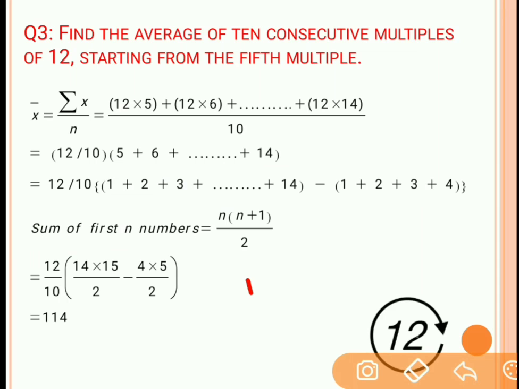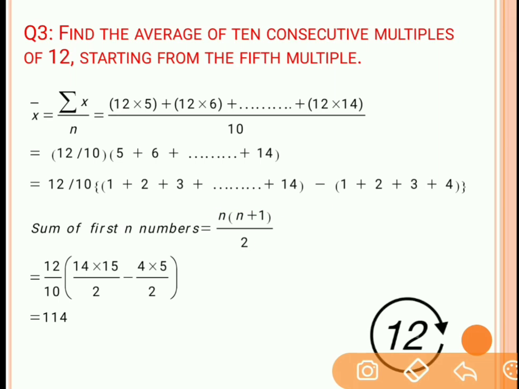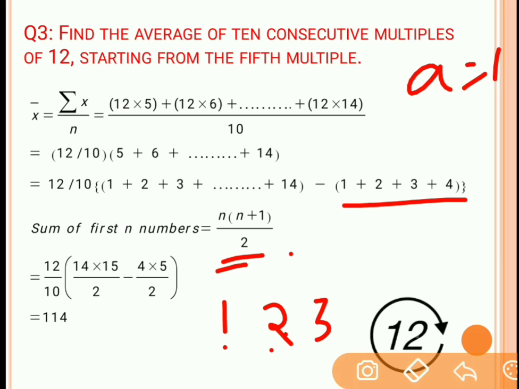So these are natural numbers 1, 2, 3. These are the natural numbers having common difference 1 starting from 1. So what is the summation of all natural numbers? n into n plus 1 by 2. This is the direct formula. So these are the first 14 natural numbers. This is the first 4 natural numbers starting from 1. Now this formula is applicable when the series or the group of data starts from 1 and common difference is also 1. So the series starts from 1 and common difference is also 1. A is equal to 1, d is equal to 1.